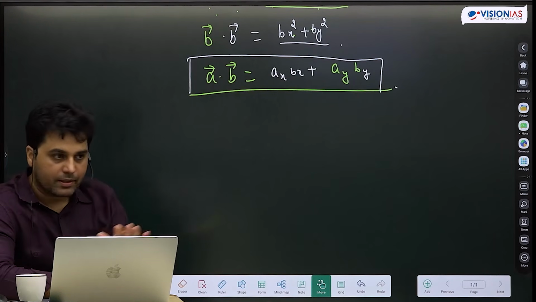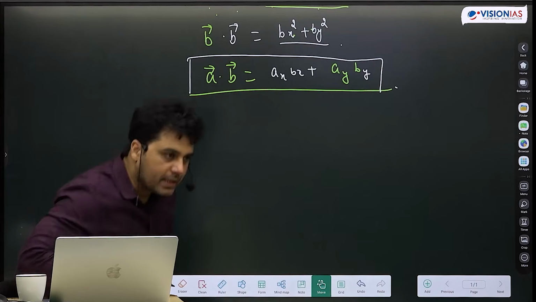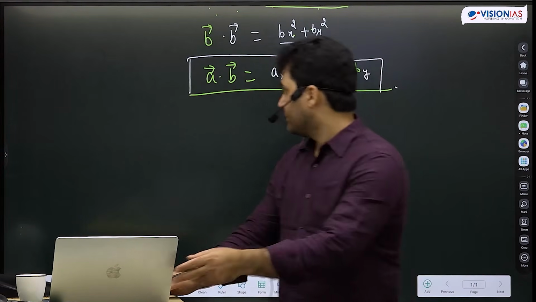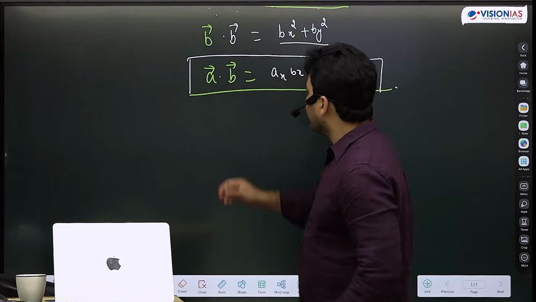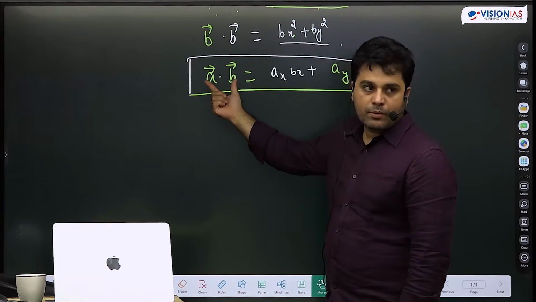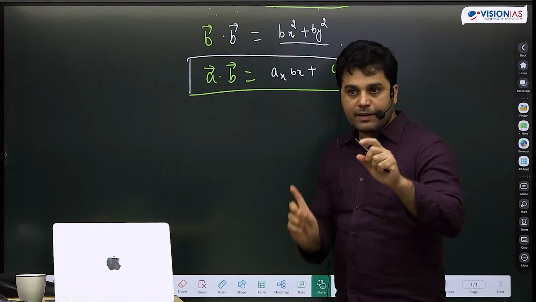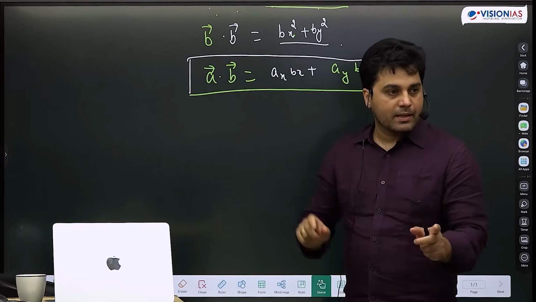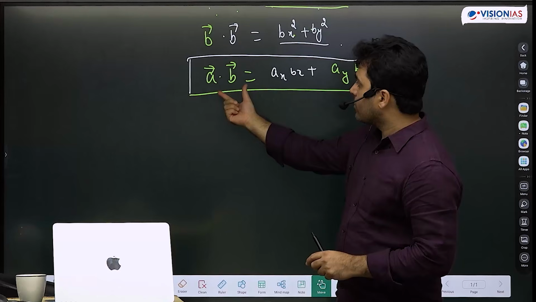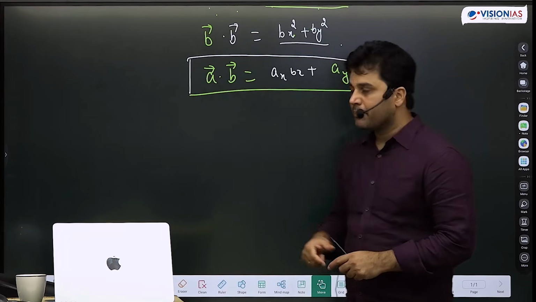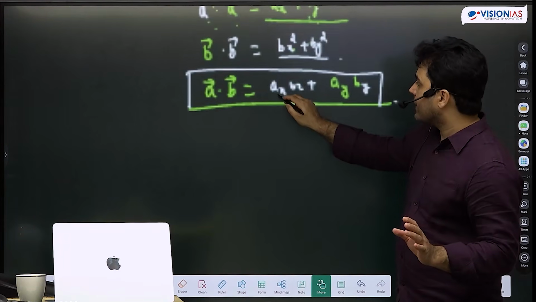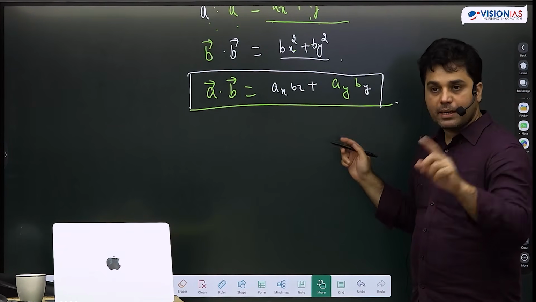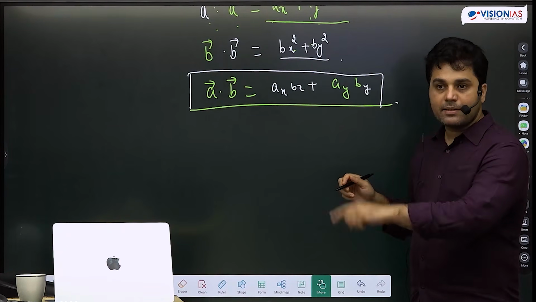Do this calculation in your rough notebook. According to our transformation law, what should be true for it to be a scalar? The magnitude of A dot B should be the same even if I go from S to S dash. Even if I have rotated from S to S dash by angle theta, the magnitude of A dot B should be the same. And I already know what Ax dash, Bx dash, Ay dash, By dash look like in terms of Ax, Bx and theta.